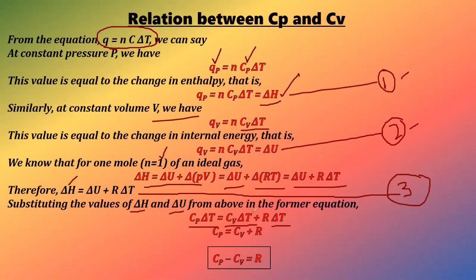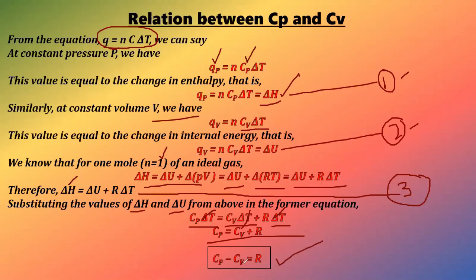Let us take ΔT in common. So this will cancel, this will cancel. What we are having is Cp equals Cv plus R. What does that mean? Say 10 is equal to 5 plus 5. That means 10 is greater, so Cp will be greater than Cv, right? This type of question also comes: prove that Cp is greater than Cv. Why is Cp greater than Cv? So Cp minus Cv is equal to R, that is what we can write.